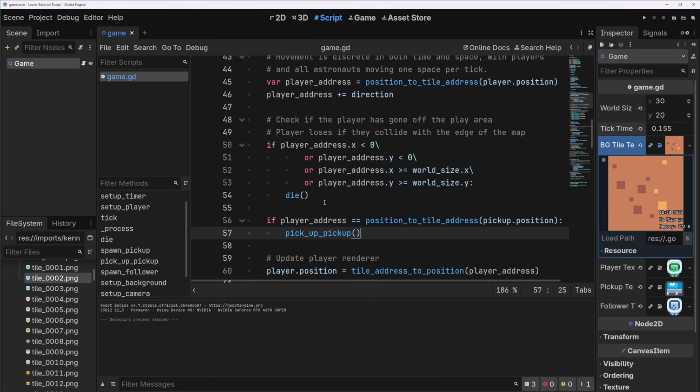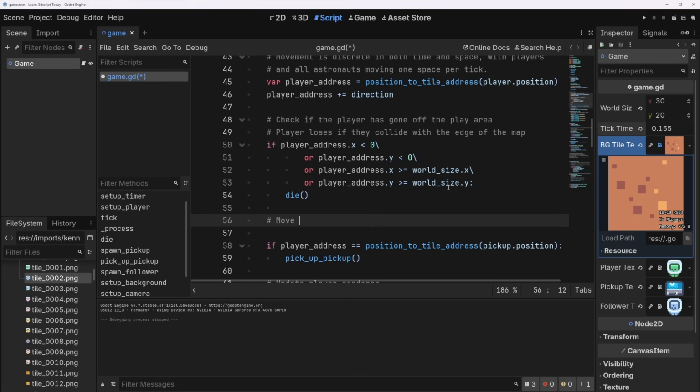So I think we have to do that in tick because that's where everything else moves. And we're going to move them first before we start checking for collisions. So let's do that here. Move followers. First off, we are going to have multiple followers and we need to keep track of them. And we're going to keep track of them in an array.